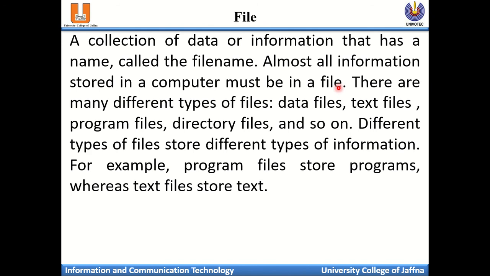There are many different types of files: data file, text file, program file, dictionary file, and so on. Different types of files store different types of information. For example, program files store programs, whereas text files store text.